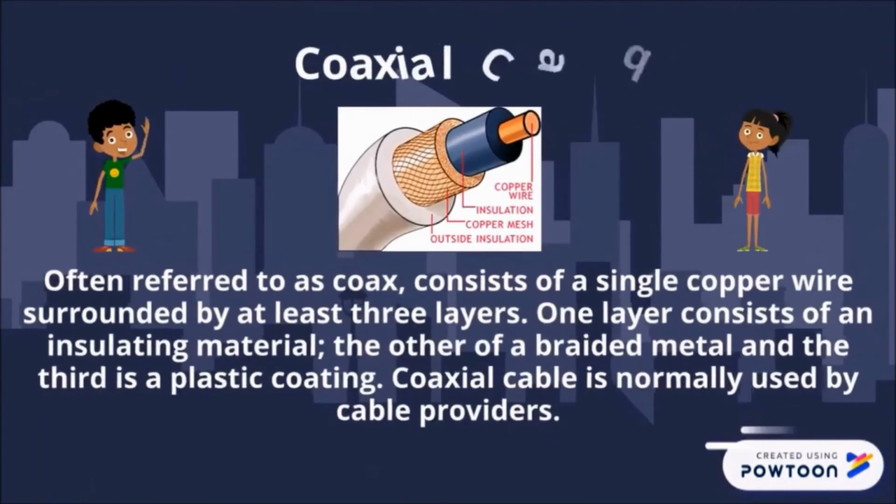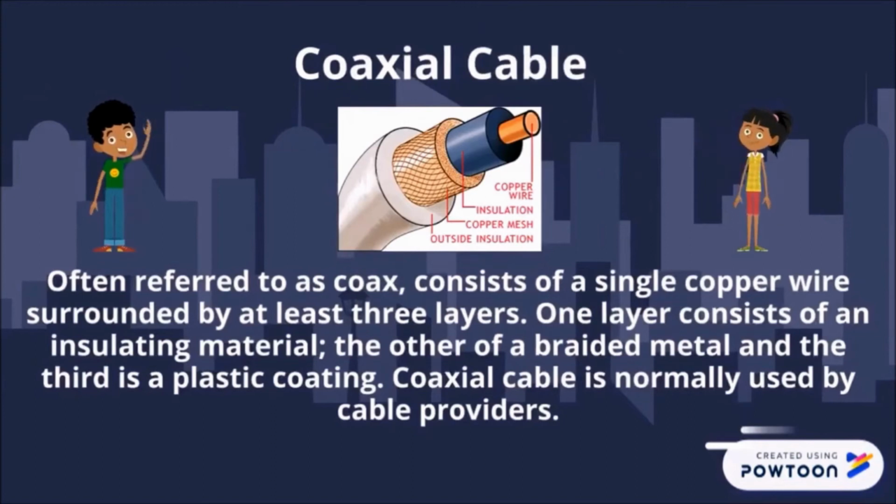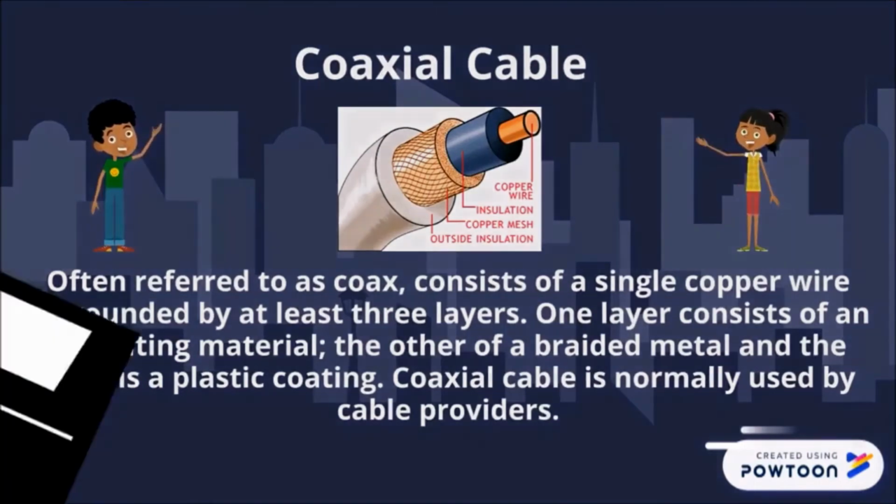Now comes the coaxial cable, often referred to as coax. It consists of a single copper wire surrounded by at least three layers. One layer consists of an insulating material, the other of a braided metal, and the third is a plastic coating. Coaxial cable is normally used by cable providers.